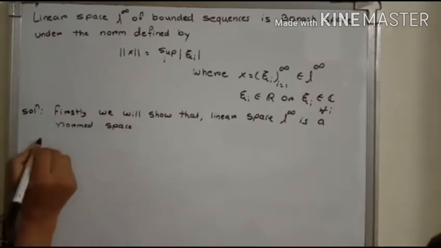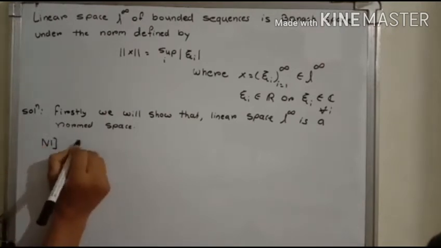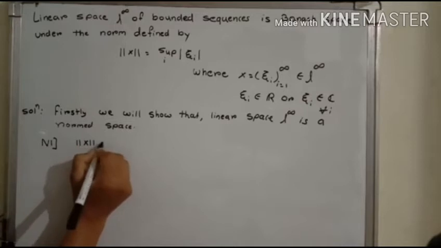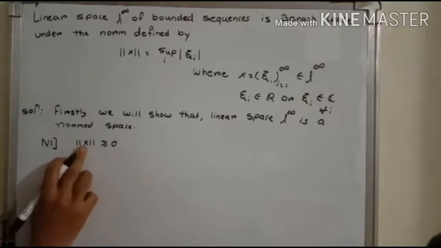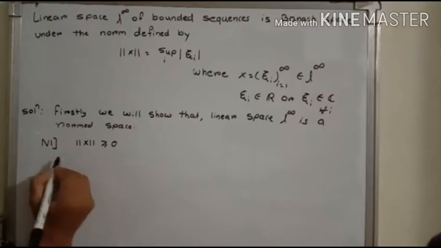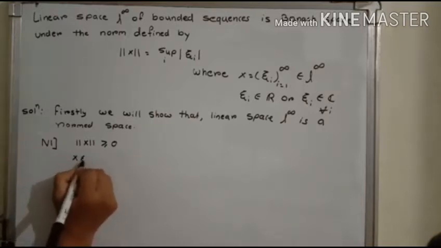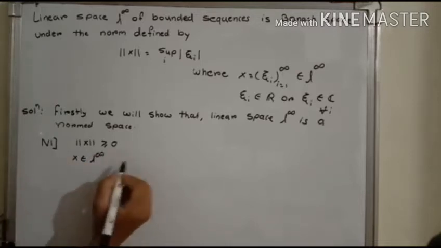That means firstly we have to verify the first axiom of the norm, and the first axiom of the norm is that norm of x is always greater than or equal to 0 for any x belonging to L infinity. Now here, as x is an element of L infinity, therefore x is a bounded sequence.